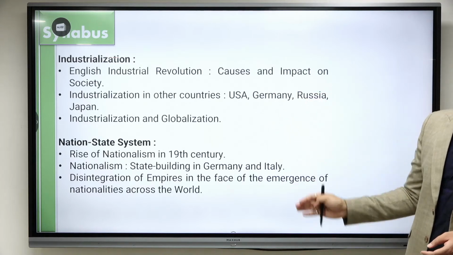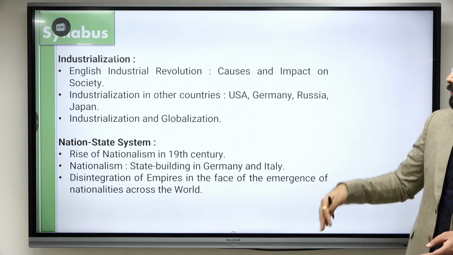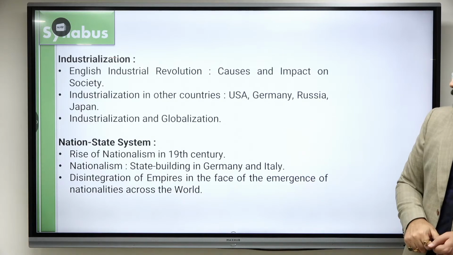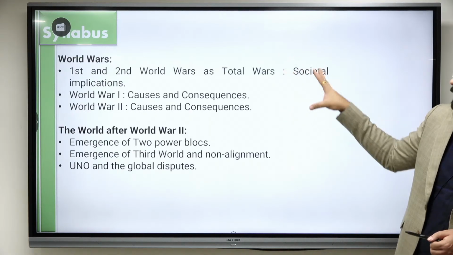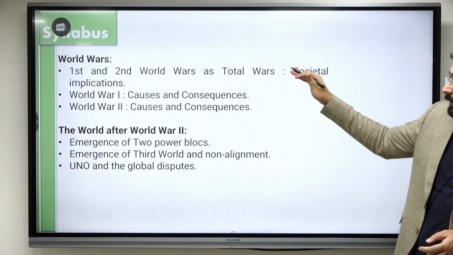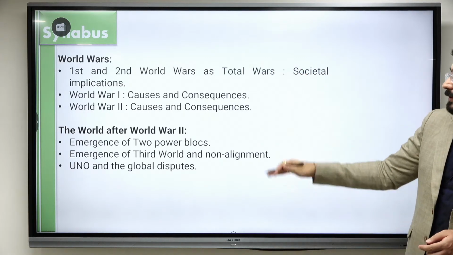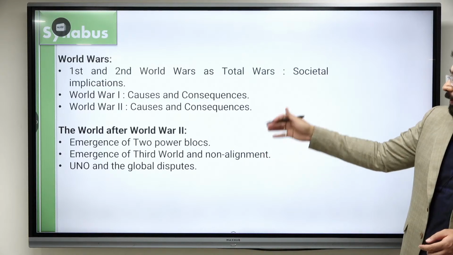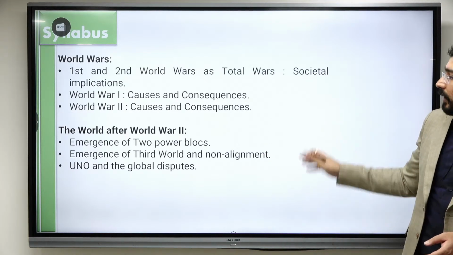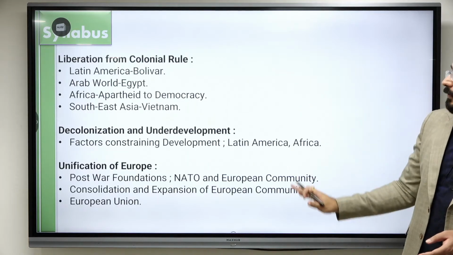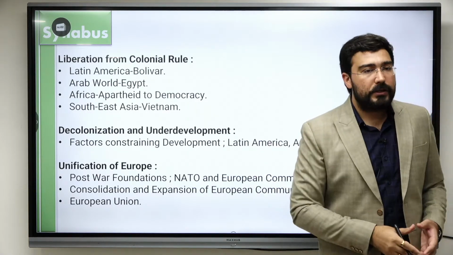After nationalism, the revolutions of 1830 and 1848 are going to happen, and state building in Germany and Italy. After this, we are going to see the beginning of the world wars: causes, consequences, emergence of two power blocs, then the Non-Alignment Movement, finally the UNO, and eventually we are going to go towards decolonization.